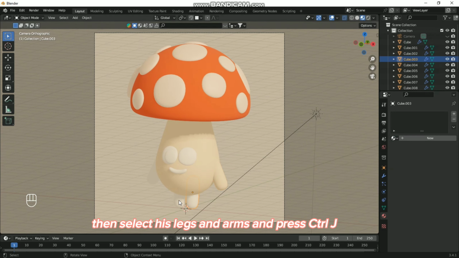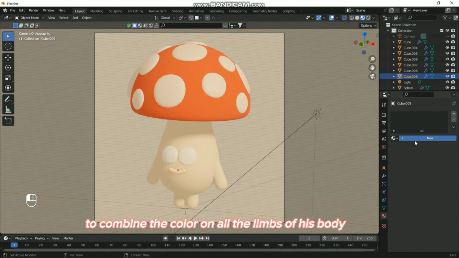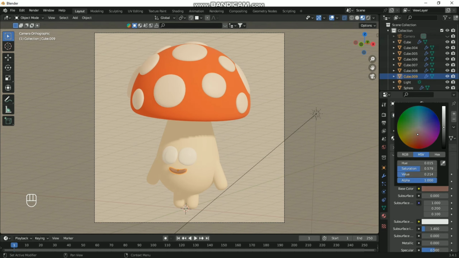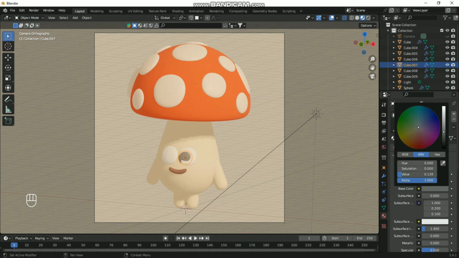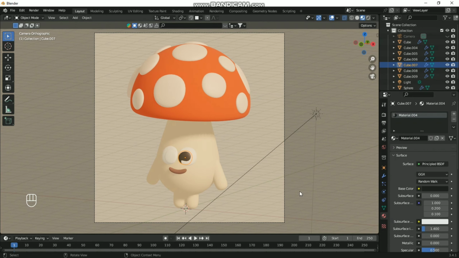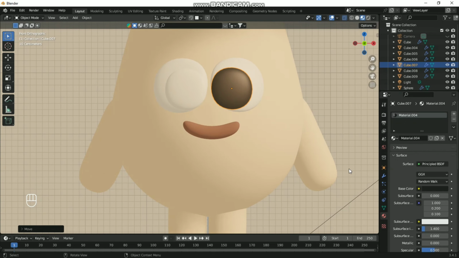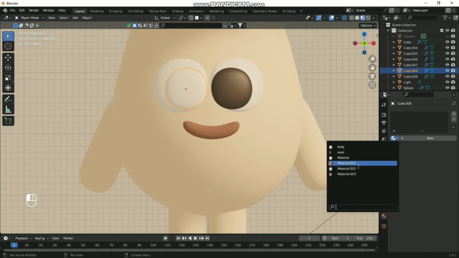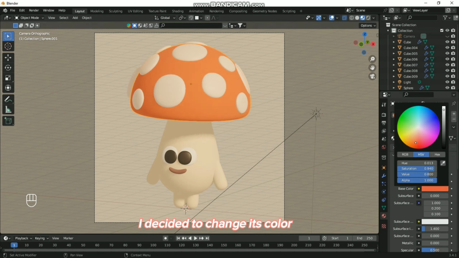Then select his legs and arms and press Ctrl-J to combine the color on all the limbs of his body. I decided to change its color.